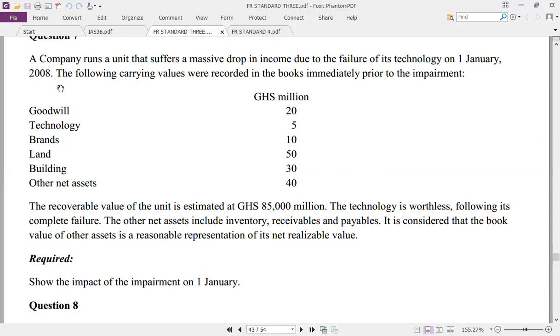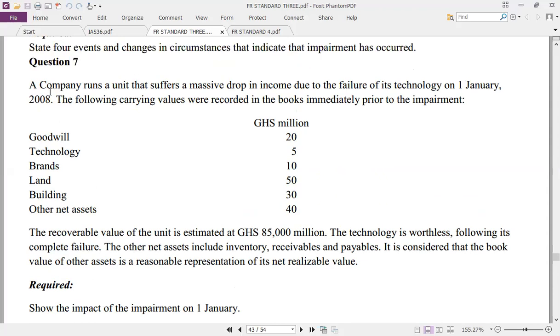Look at this particular question. A company runs a unit that suffers a massive drop in income due to the failure of its technology on January 1st, 2008. The following carrying values were recorded in the books immediately prior to the impairment. Goodwill is at 20, technology 5, branch 10, land 50, building 30.